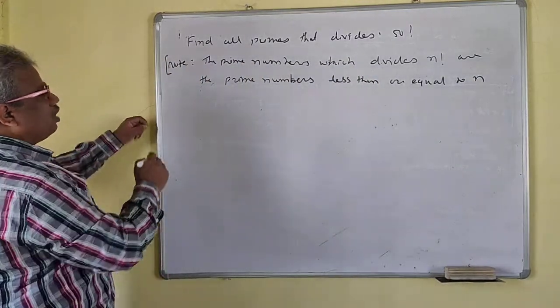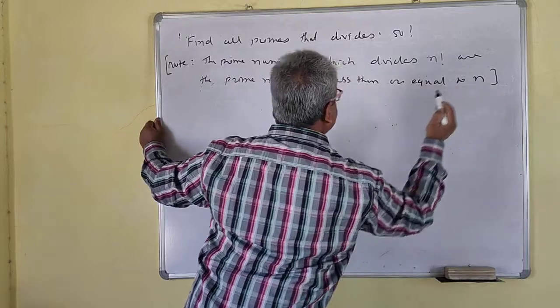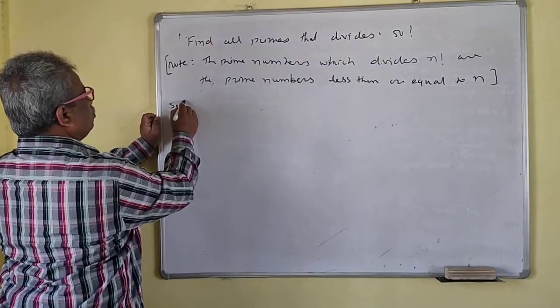Less than or equal to n. Okay, so this is our note. Solution.